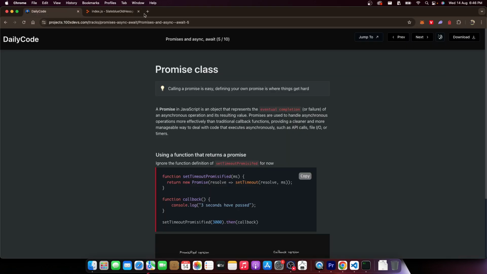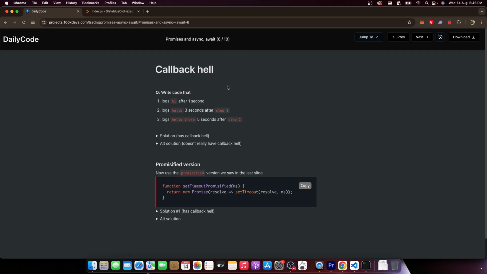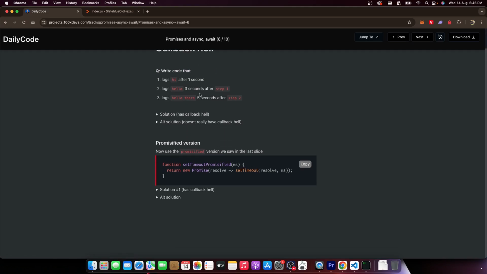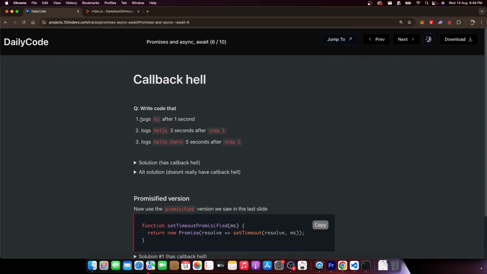Now, let's understand what is callback hell. Let's say I ask you to write a question, and this can be an independent assignment that you try. The assignment is: log hi after 1 second, then log hello after 3 seconds, after step 1, which means after hi prints on the screen after 1 second, then 3 seconds after this has printed, print hello. After this is done, then after 5 seconds, print hello there. So this will print after 1 plus 3 equals 4 seconds. This will print after 1 plus 3 plus 5 equals 9 seconds.